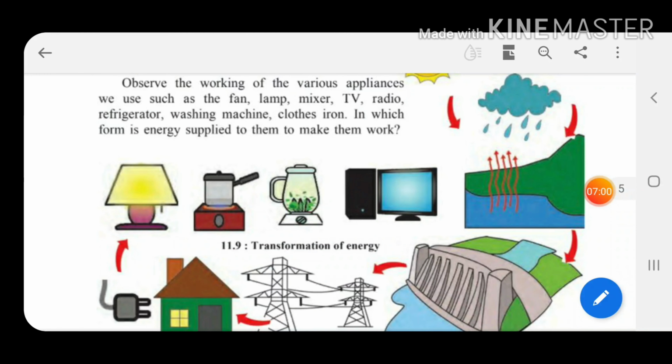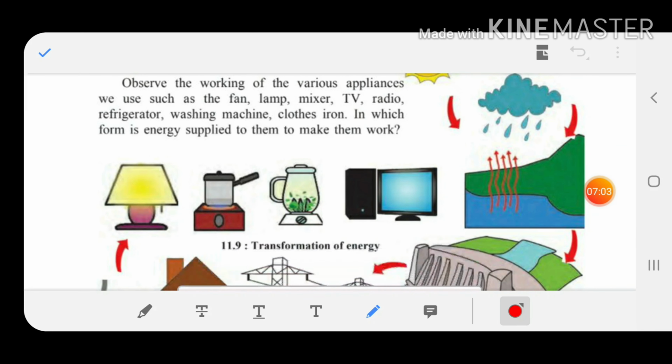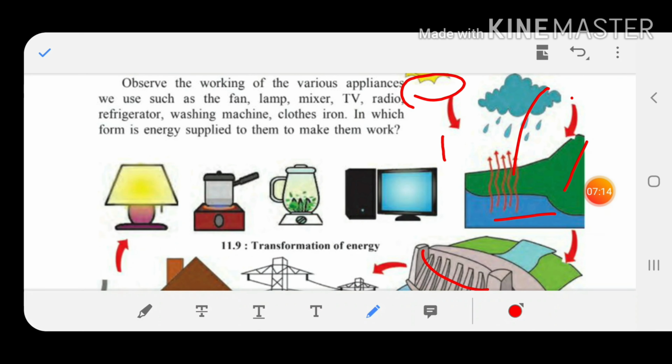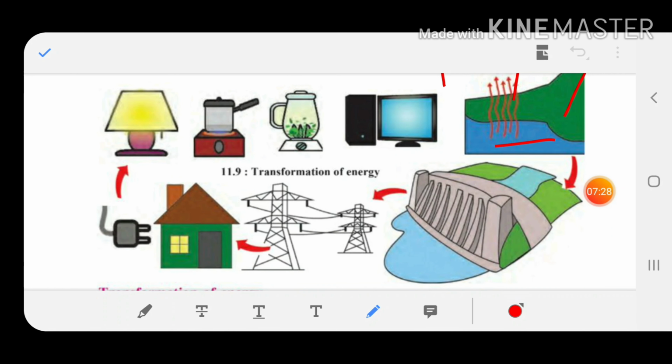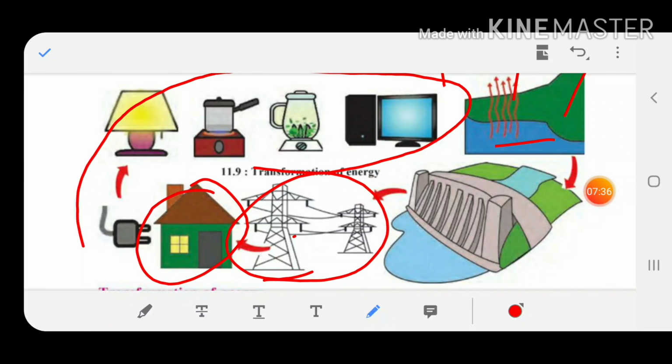Now you can see this picture, children. Now we have seen how the transformation of energy takes place. First of all, they have shown us the sun. From the sun, evaporation of water takes place and clouds are formed. Again, that water falls down. These are the dams, where water is stored. When the water falls down, the turbines rotate, and then what happens? Electrical energy is produced. The kinetic energy gets converted into electrical energy, and this electrical energy is supplied to your houses, and again it gets converted into different forms as you use.